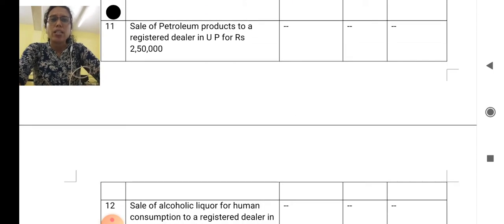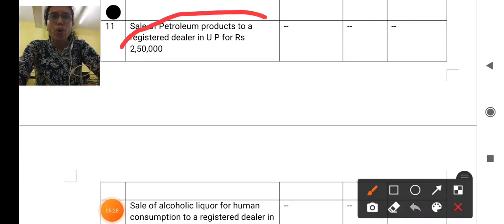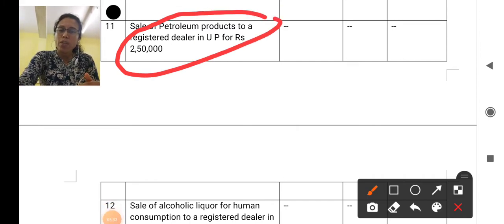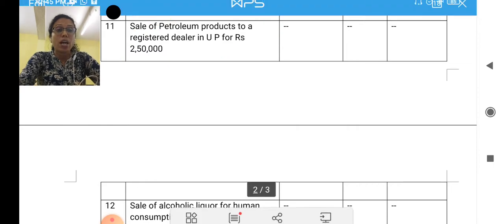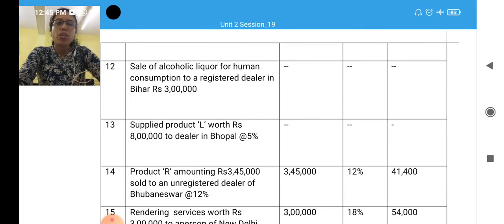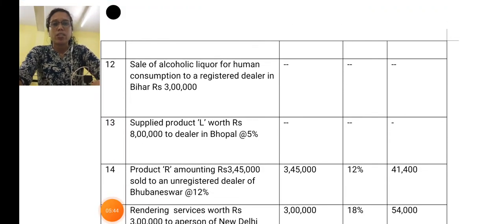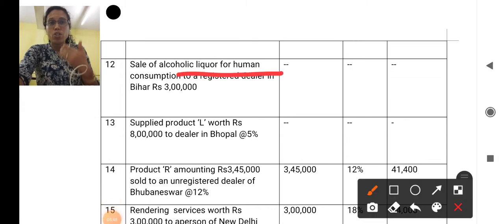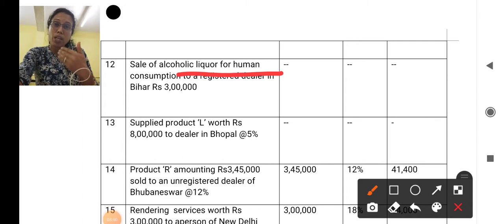The next one is the 11th one, sale of petroleum products. So petroleum products, whether it is included in the purview of GST? No. For the time being, petroleum products are not covered under the purview of GST. So it is not taxable over here. The 12th one is that sale of alcoholic liquors for human consumption. Similarly, alcoholic liquor, the definition of GST says the GST is the tax applicable on all supply of goods except alcoholic liquor for human consumption. So it is not taxable.